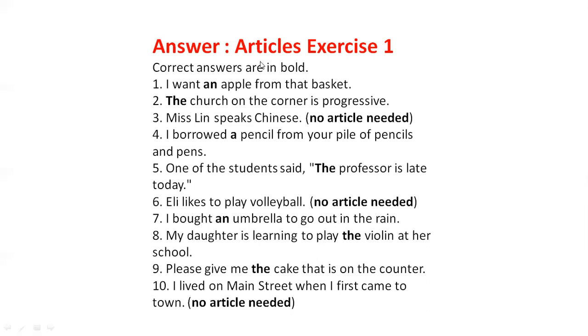After that, here is one exercise for you. The correct answers are in bold. I want an apple from that basket. Here the word is apple and the first letter is a vowel, that is A. So before any vowel we have to use "an". That's why the answer is "an". The church on the corner is progressive. Here we are talking about a particular church. That's why we use the article "the".